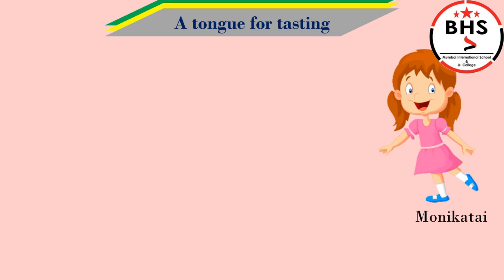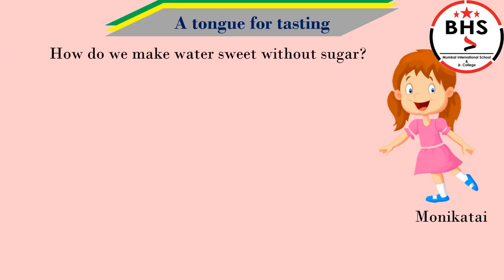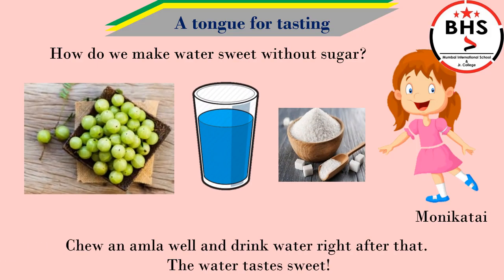As the children came closer, Monica Tai asked, "How do we make water sweet without sugar?" She said, "Just try this. Chew an amla well, and drink water right after eating amla. The water tastes sweet."